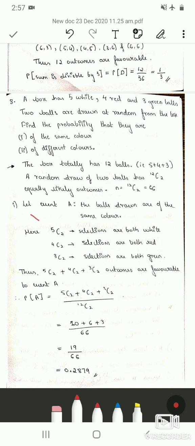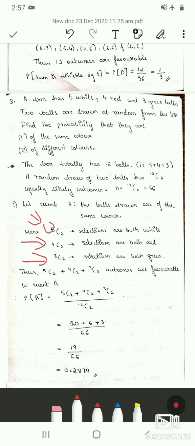Therefore, the favorable outcomes are 5C2, which means the selection is both white balls, 4C2 represents the selection is both red, and 3C2 represents the balls drawn at random are both green.